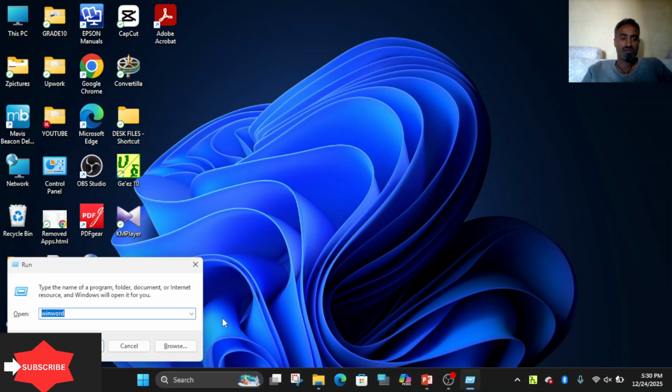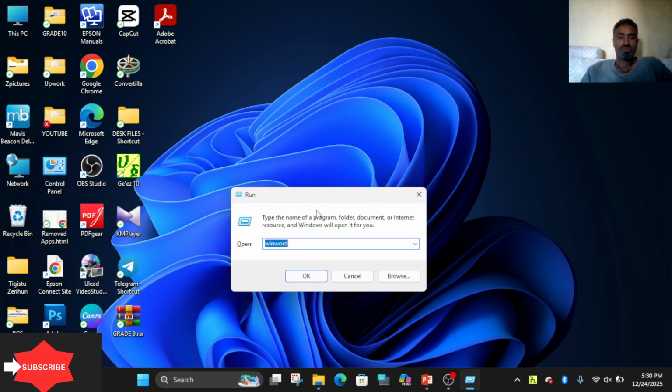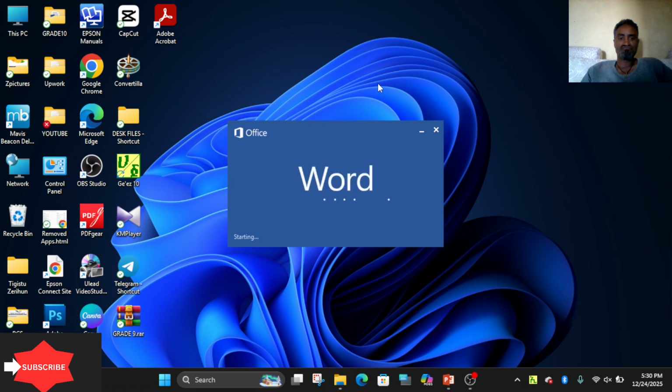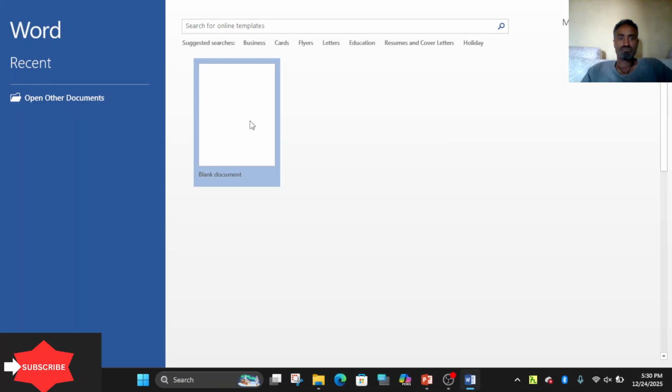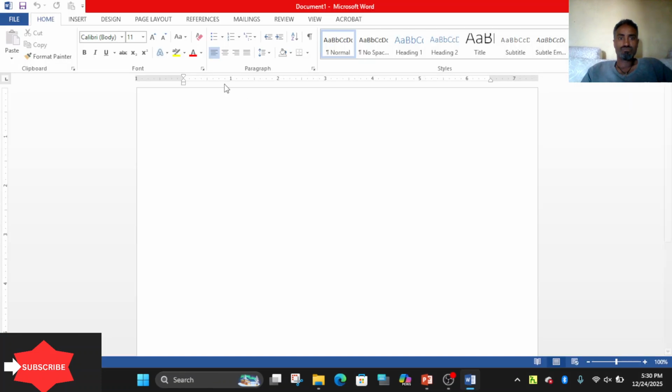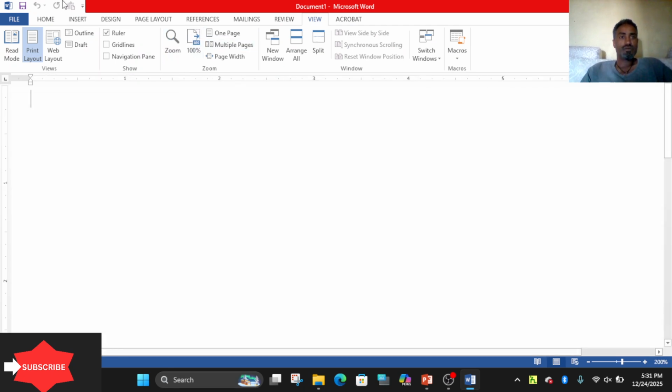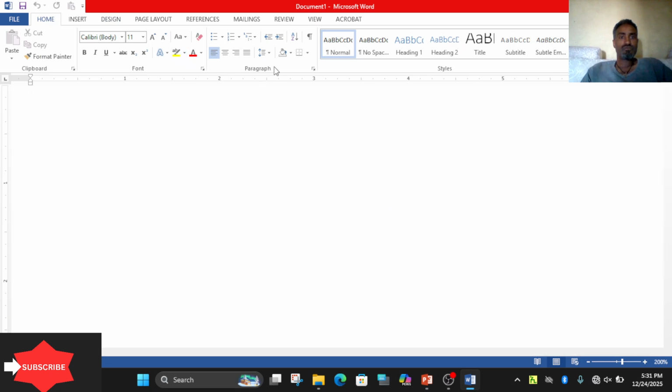Windows key plus R, type WinWord, then OK. Here is the Microsoft Word window. Here is the paragraph group. Let me increase the zoom to 100. Here is the paragraph group.